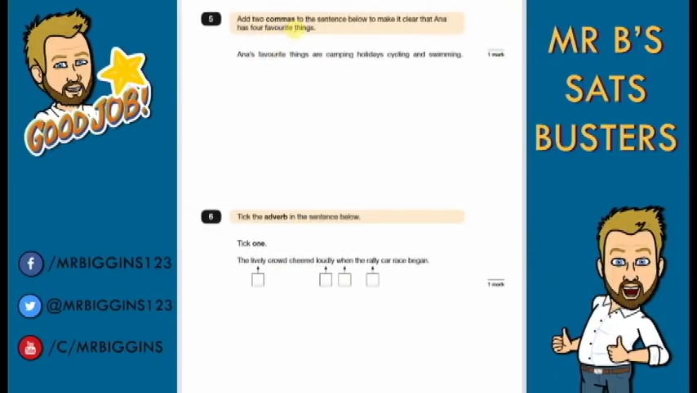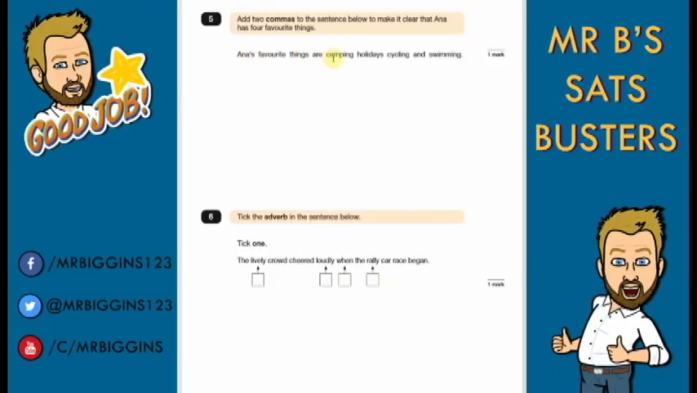Add 2 commas to the sentence below to make it clear that Anna has 4 favourite things. Anna's favourite things are camping, holidays, cycling and swimming. Now we need our commas here because this could be camping holidays, but we've been told it's 4 things, so that's how we know it isn't camping holidays. So we need our commas for a list to get rid of this ambiguity.